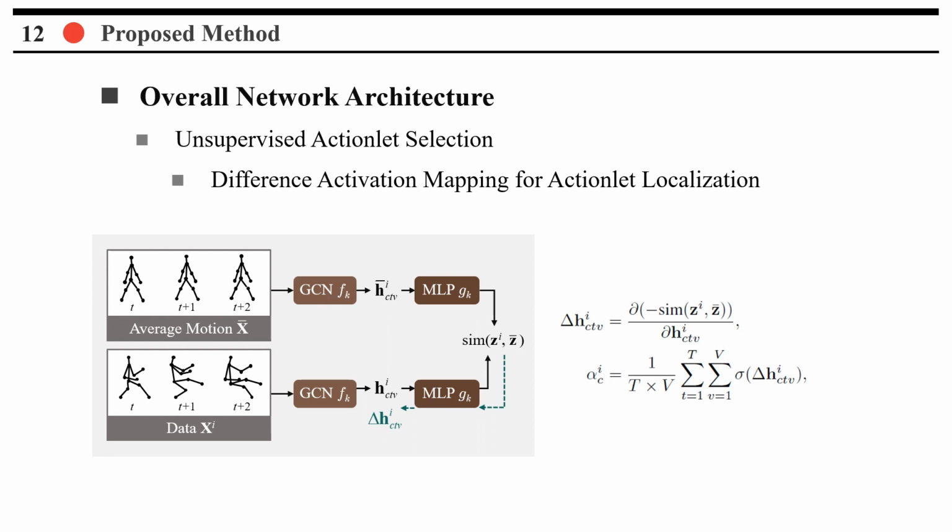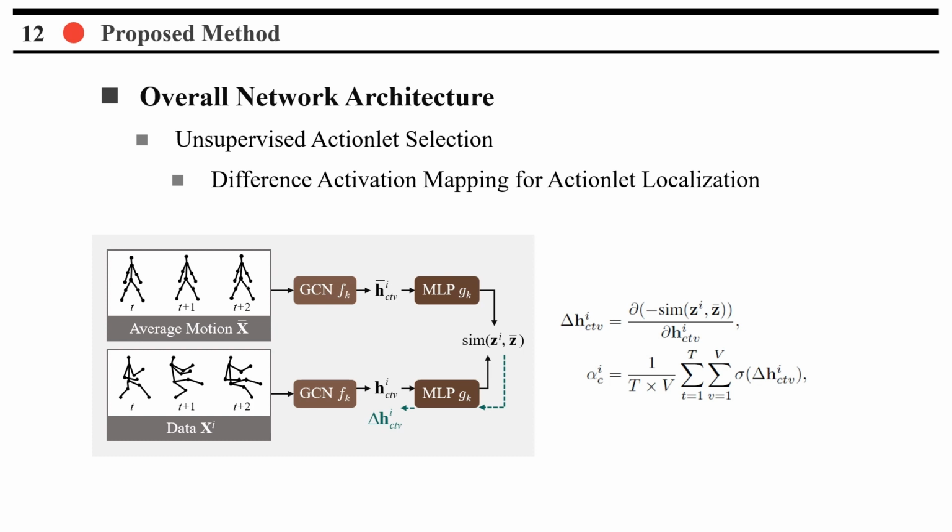To determine the regions where motion takes place, we input the skeleton sequence with the average motion into the offline encoder to extract dense features. We then calculate the cosine similarity between these features and the dense features of the original sequence. By back-propagating and reversing the gradient of this similarity, we can identify the region where the similarity can be reduced. These gradients are globally average pooled over the temporal and joint dimensions, resulting in neuron importance weights called alpha.